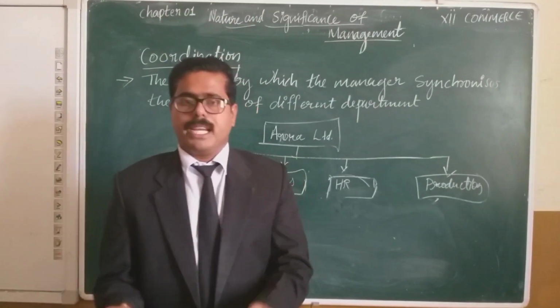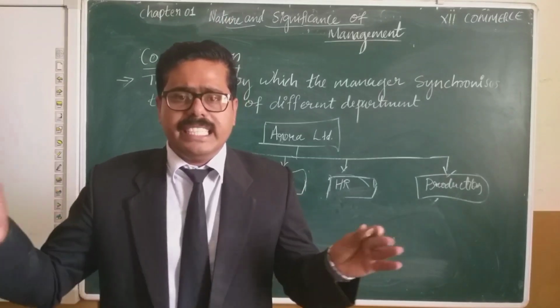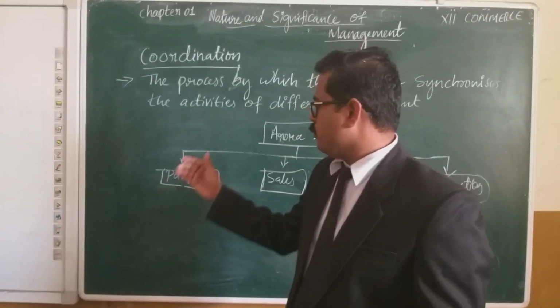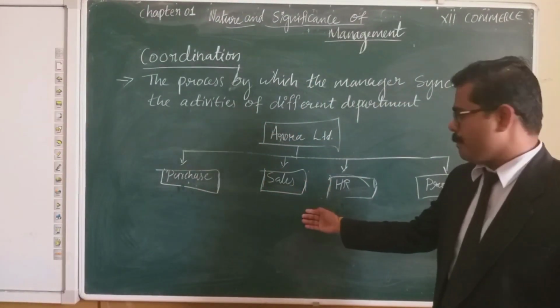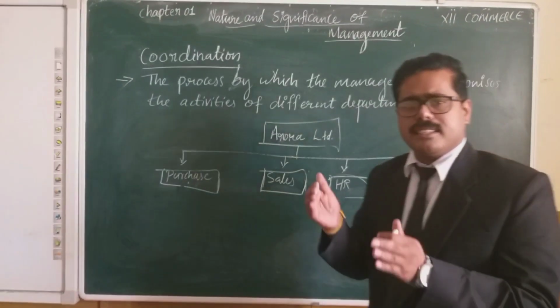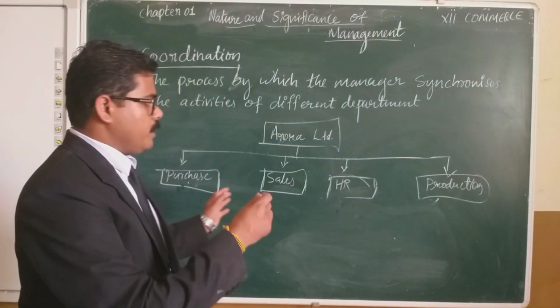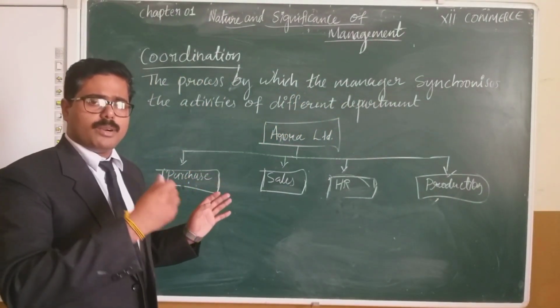So as a manager, what do we have to do? We have to coordinate or integrate the effort of purchase department, sales department, HR department, production department towards achievement of organizational goal. Yes or no? So what will the manager be doing?